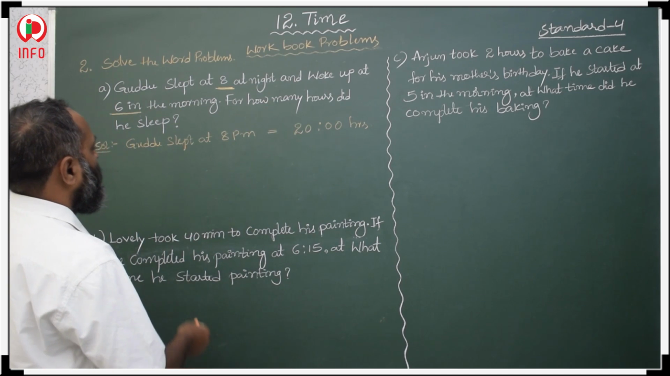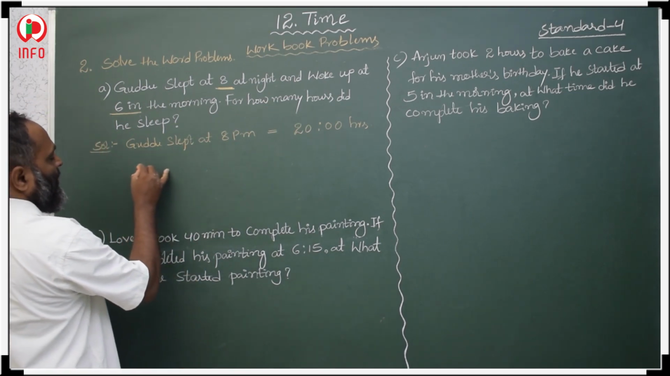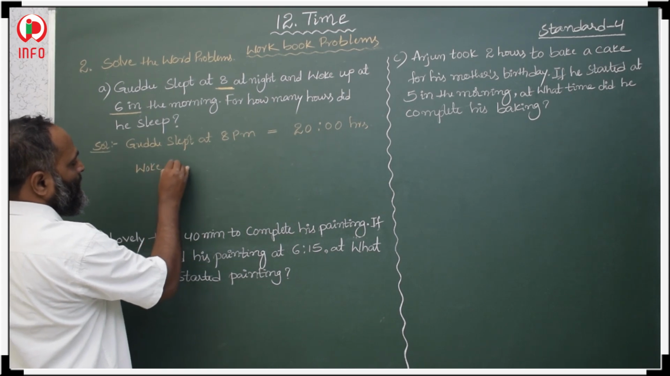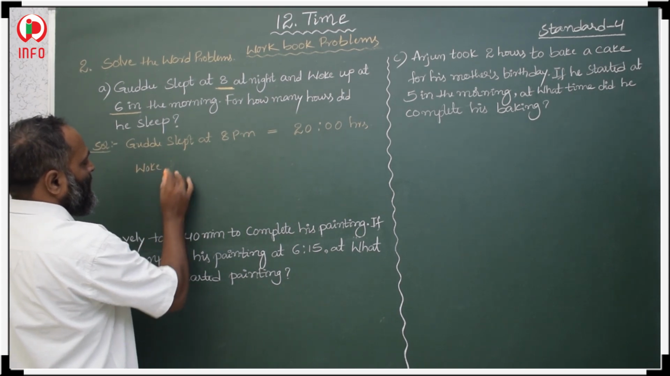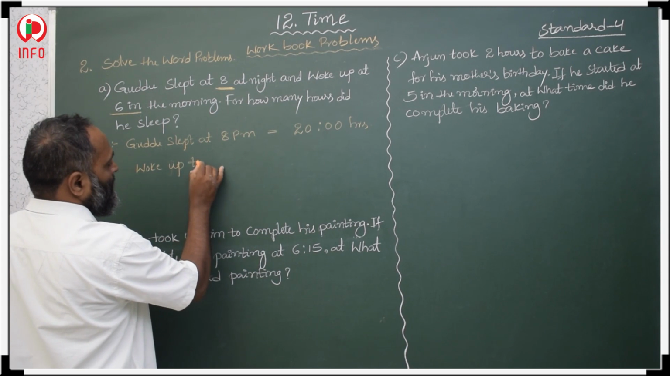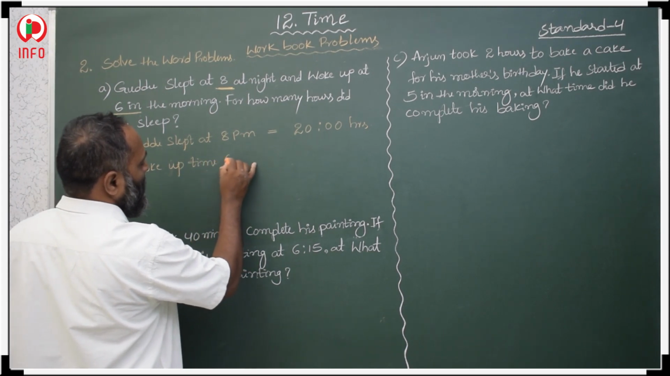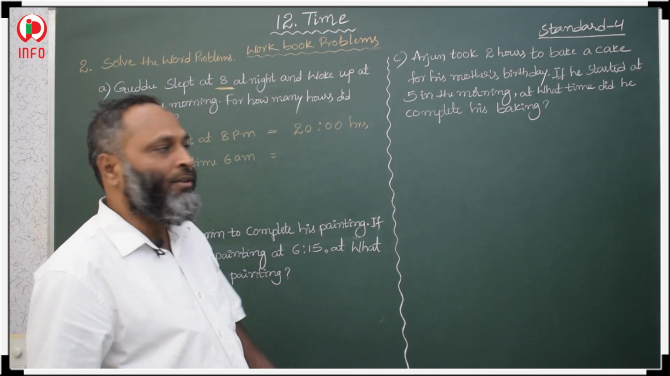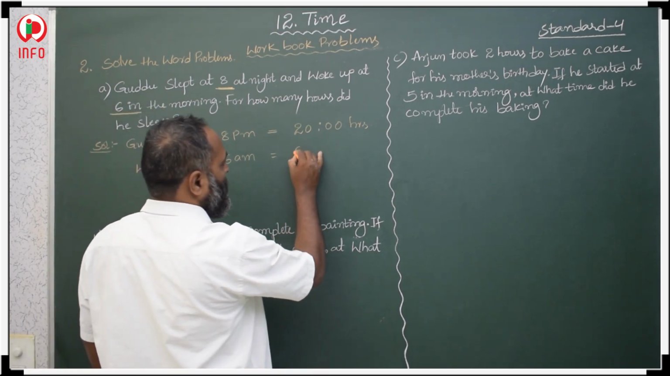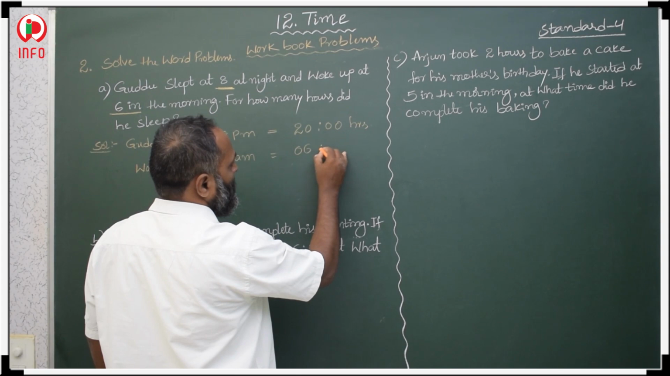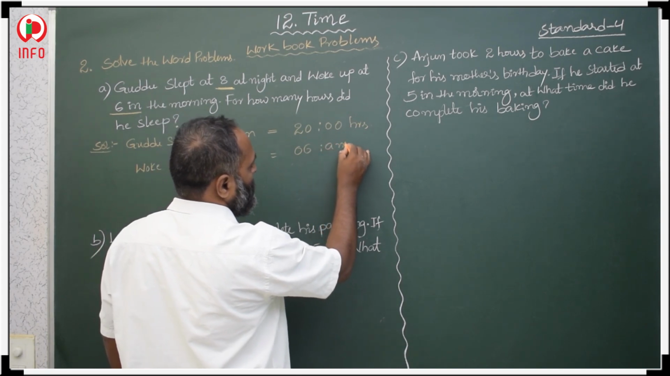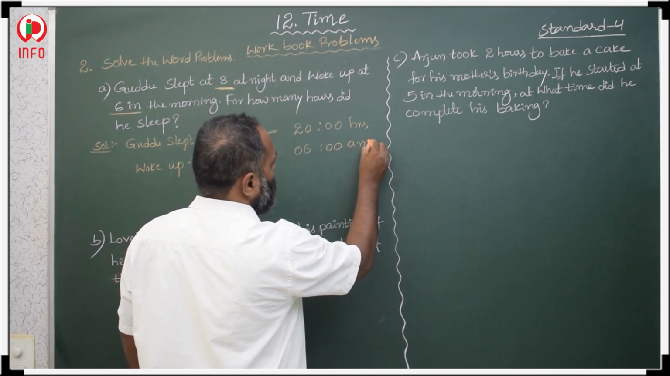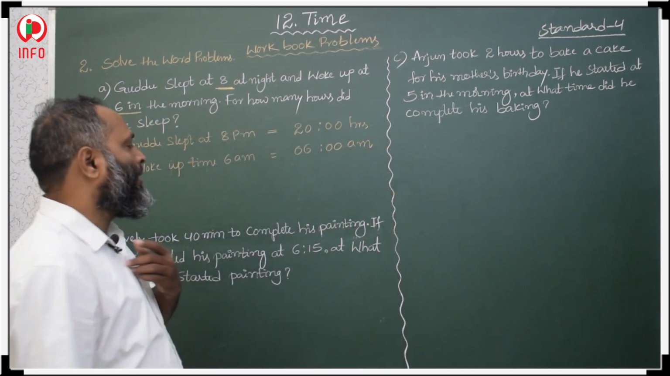Next, the woke up time. That is 6 a.m., morning 6 a.m. If a.m. is there, then we take it as it is, no change, nothing. 6 a.m. So then how to find the difference?